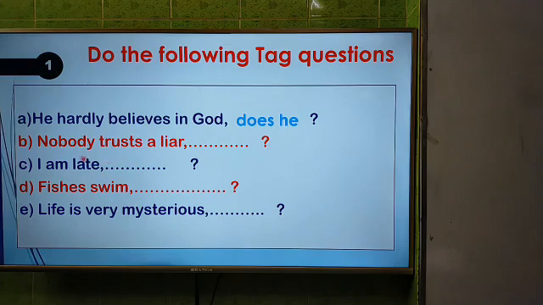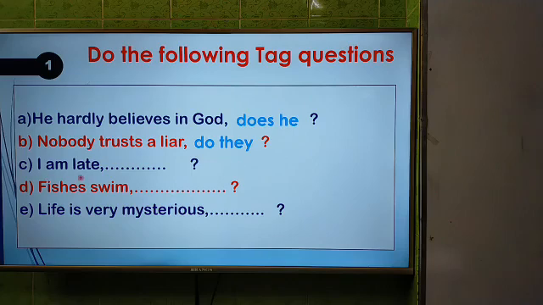And now in second one, nobody trusts a liar. So answer will be do they. But why? We know that we have to use they instead of nobody. And this is also in present indefinite. So we have to use do or does. Here we have to use do according to the subject they. Okay. Then third one.